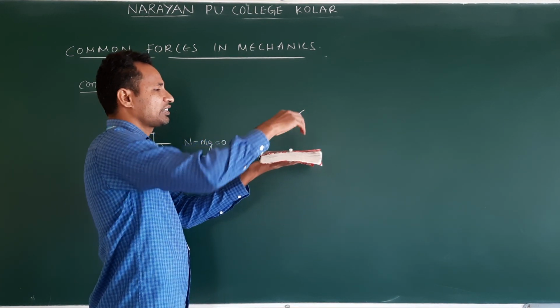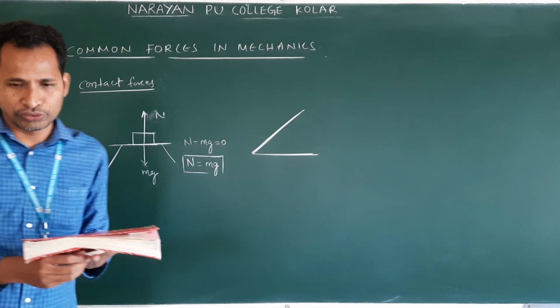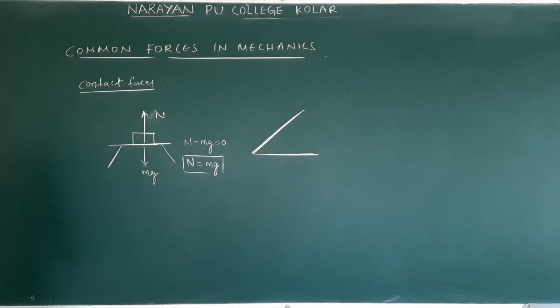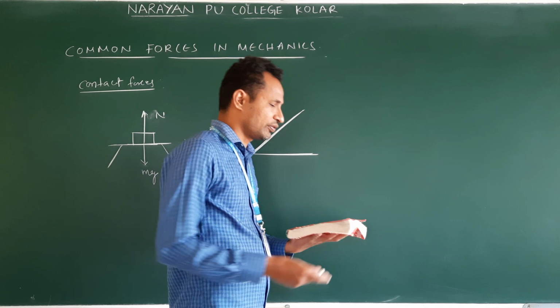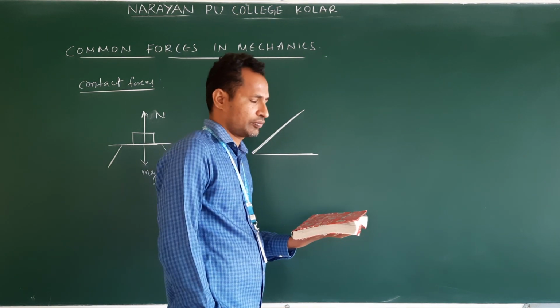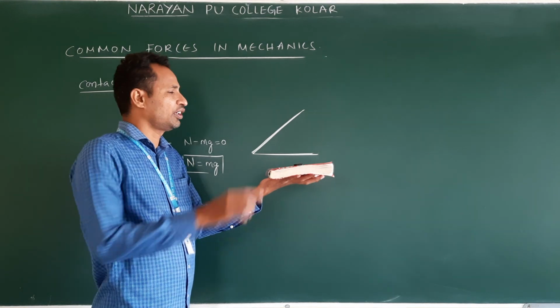Now a chalk piece is resting on this, right? I will give you an example. Okay, take a key like this, right? Now it is at rest.